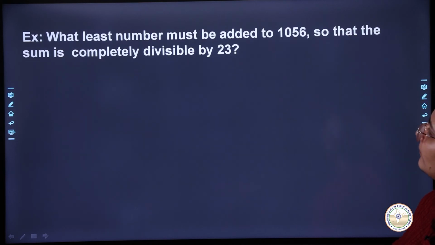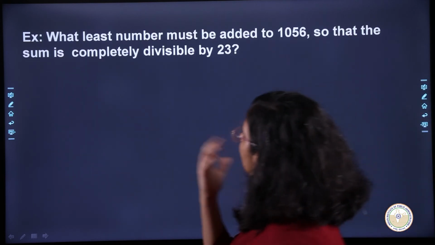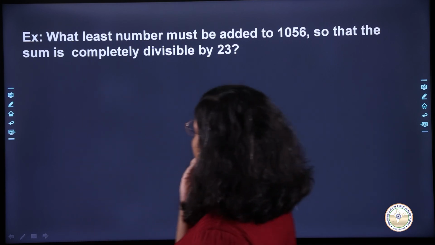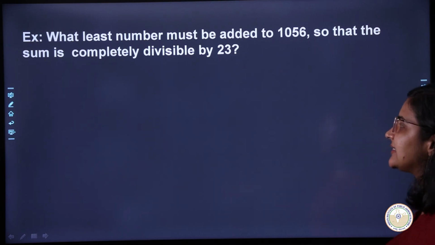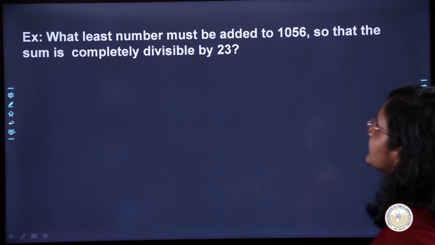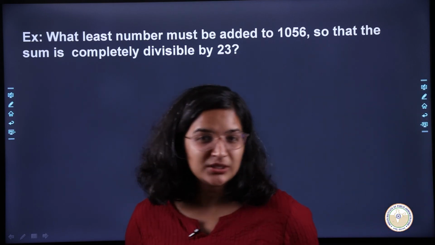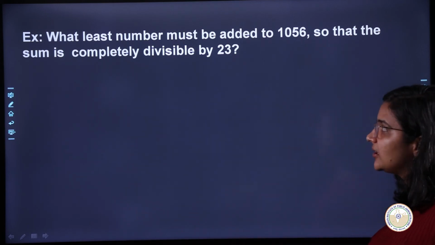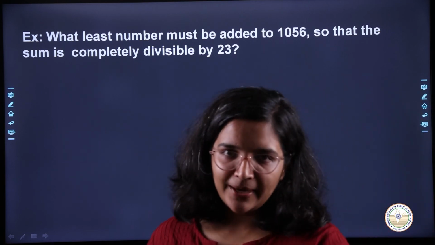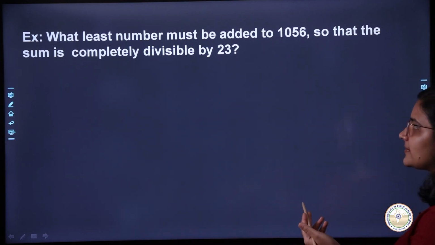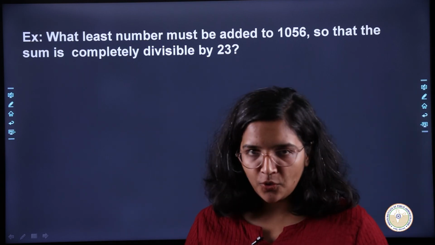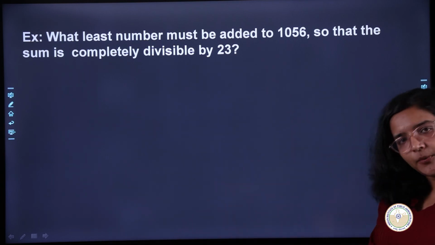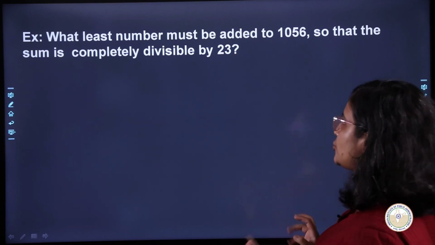Okay, all right. So the next question says, what least number must be added to 1056 so that the sum is completely divisible by 23. So this is similar to the question that we just did. So आपको सबसे छोटा से छोटा नंबर ऐड करना है 1056 में, ताकि वो नंबर ऐड करने के बाद जो रिजल्टेंट नंबर हो आपके पास, that is divisible by 23. That is what you have to ensure, okay?